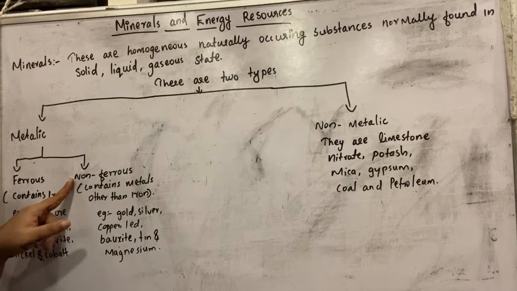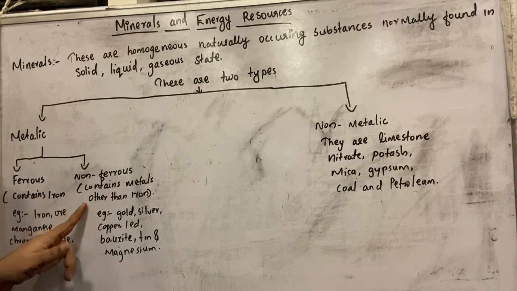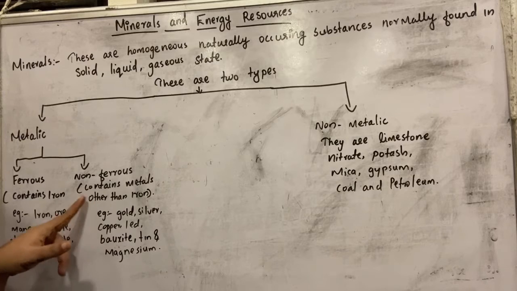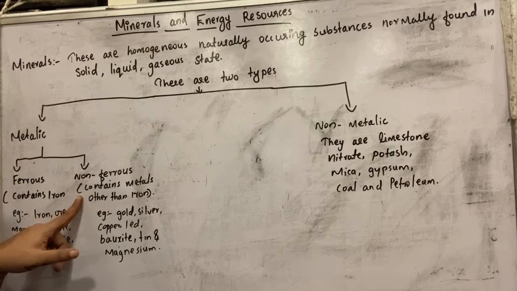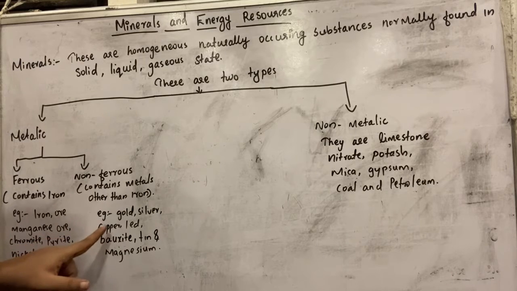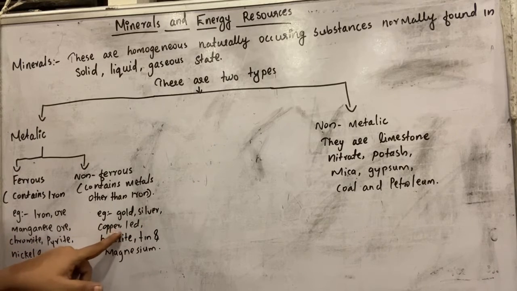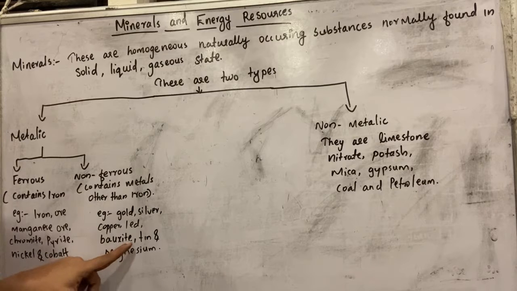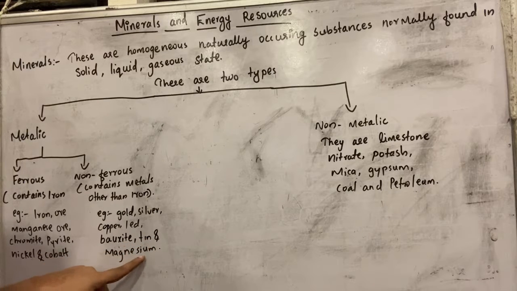In the case of non-ferrous, it contains metals other than iron. Non-ferrous means it contains metals other than iron. Examples: gold, silver, copper, lead, bauxite, tin and magnesium.